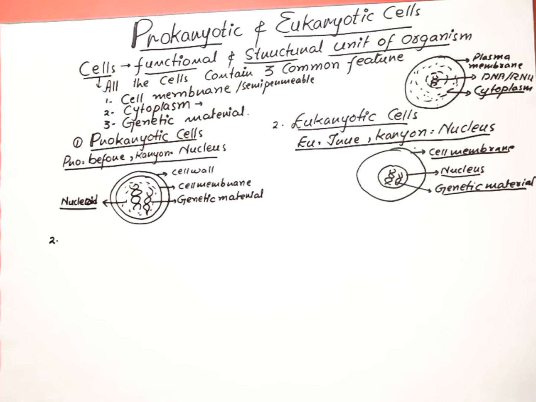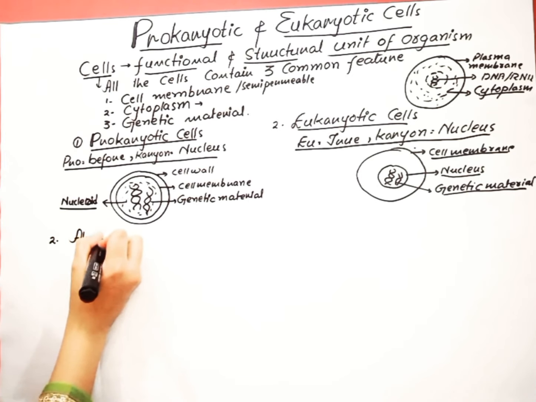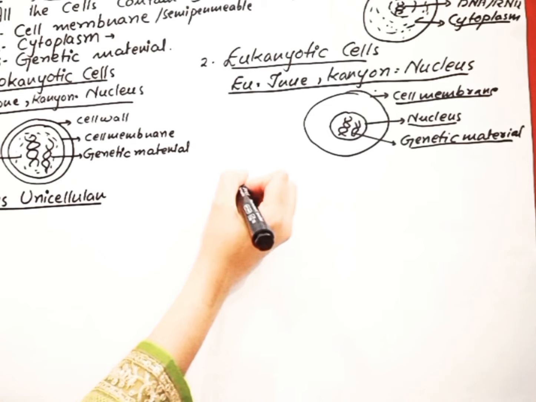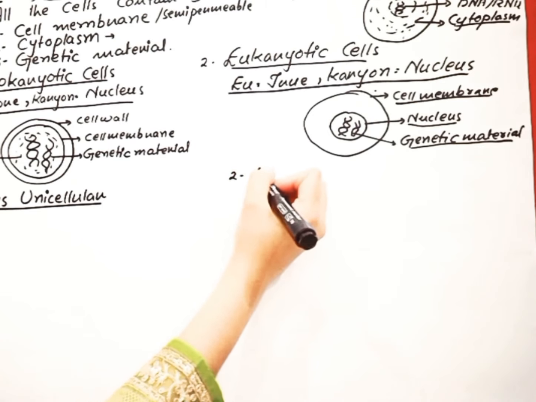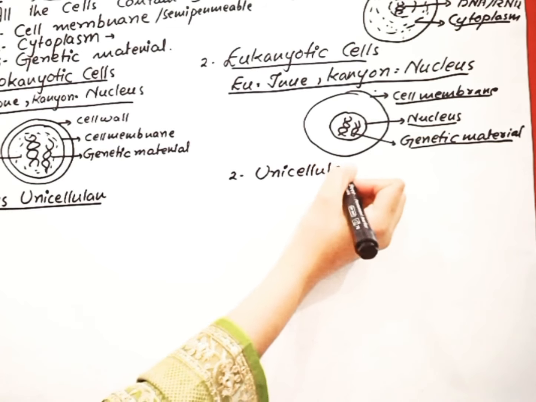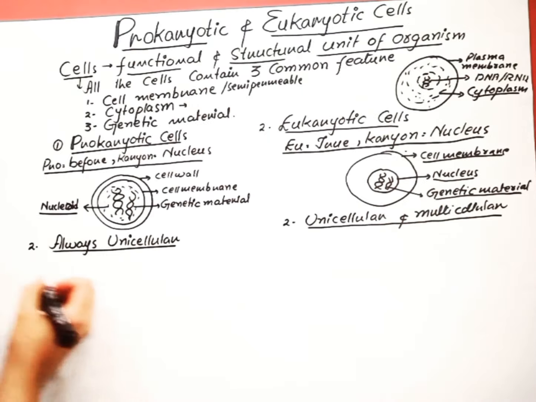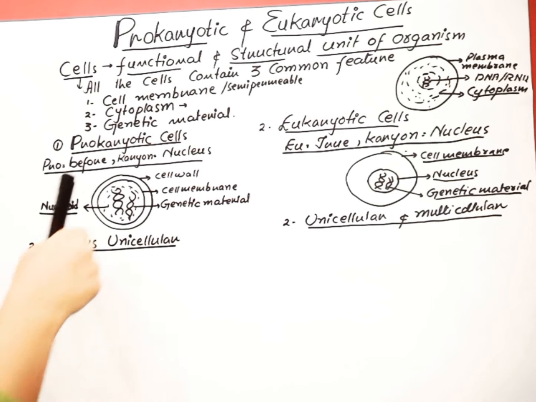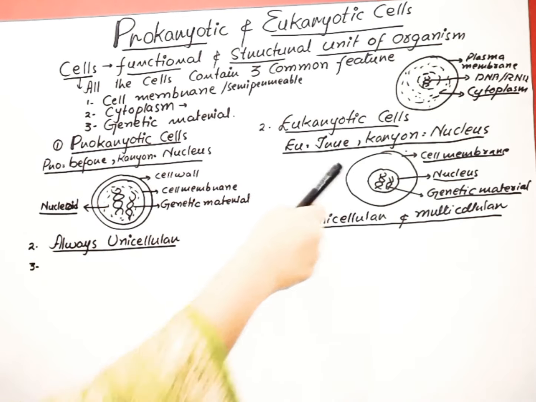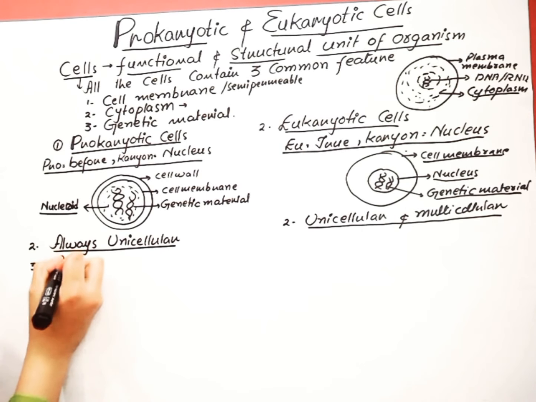Prokaryotic cells are always unicellular, while eukaryotic cells are present in both unicellular and multicellular organisms. The third difference between prokaryotic cells and eukaryotic cells is in their size.